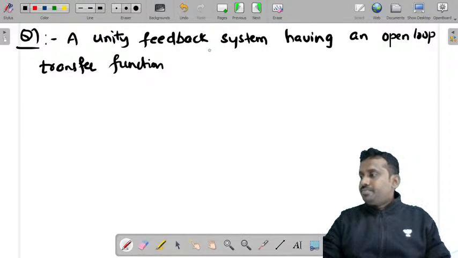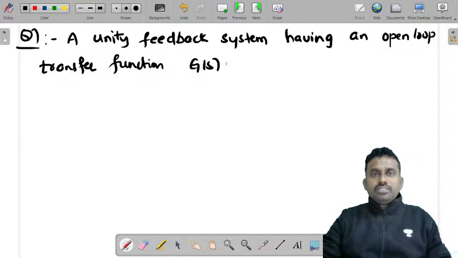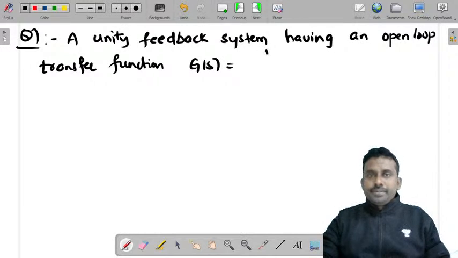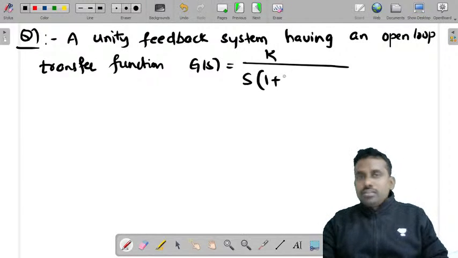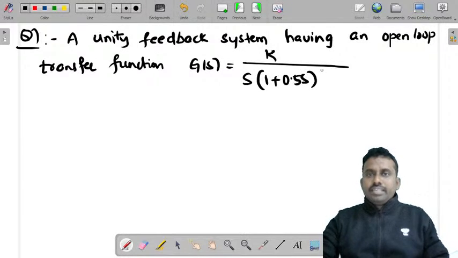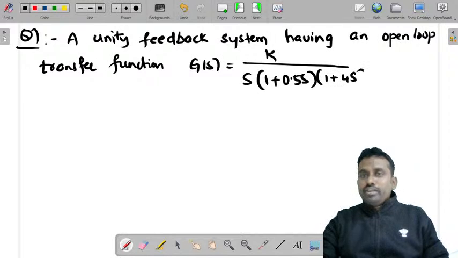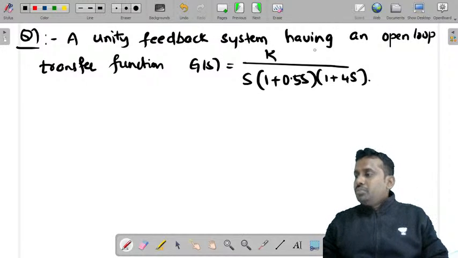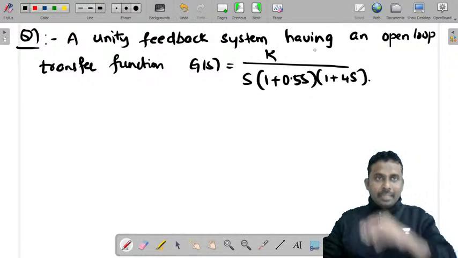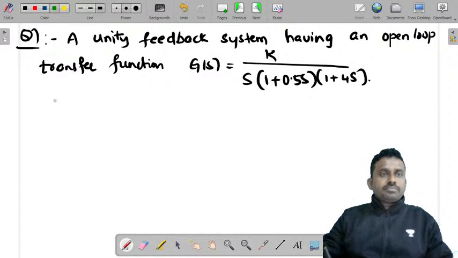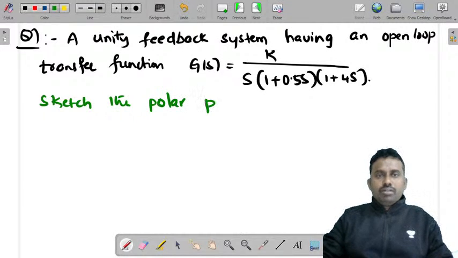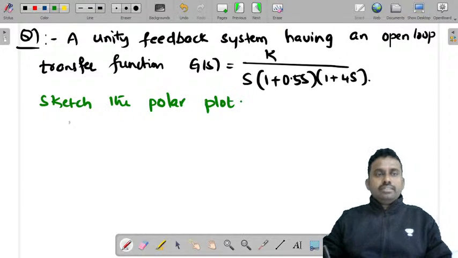G of s is equal to k by s into 1 plus 0.5 s into 1 plus 4s. Sketch the polar plot. Question is: sketch the polar plot, and the continuation of this is,